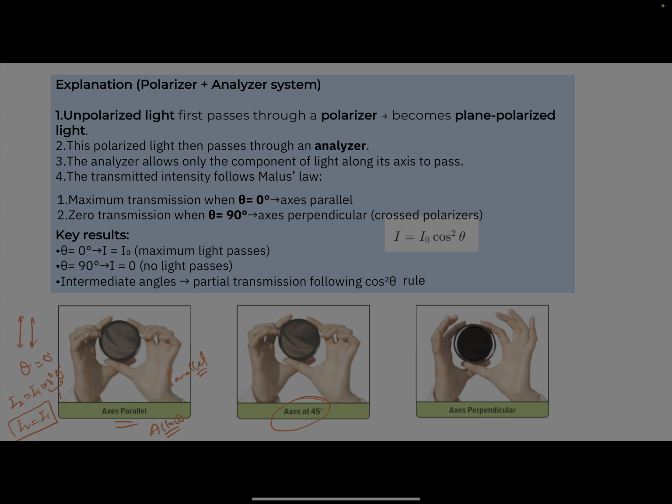If it is 45 degree, what does it mean? If theta is 45 degree, what is the formula? I2 equals I1 cos square 45 degree. So cos 45 value is 1 by root 2, correct?